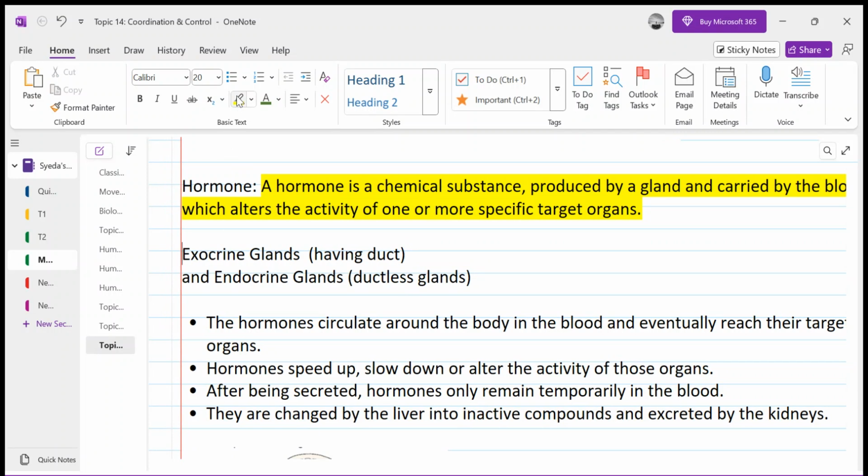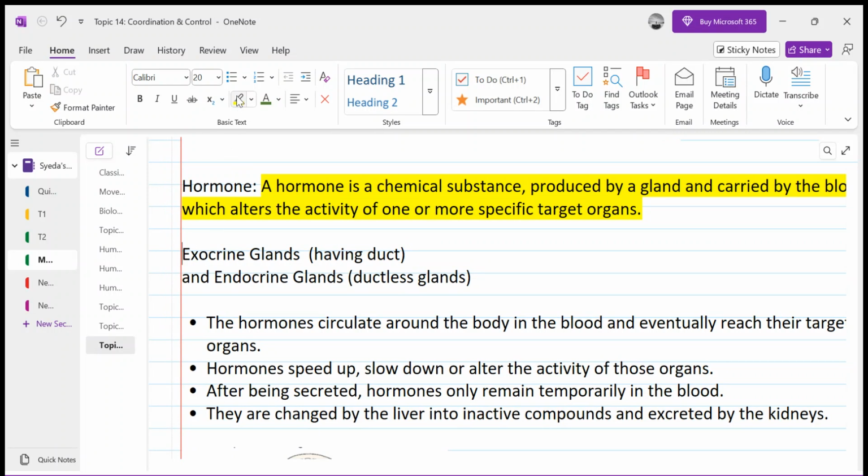What is a duct? A duct is a vessel through which a secretion is released to some other part of the body. For example, if you remember, we have discussed the bile duct and the pancreatic duct, right? These ducts are the vessels through which the secretion of the pancreas and of the liver is released into the small intestine, right? So there is a duct which carries the secretion of those glands.